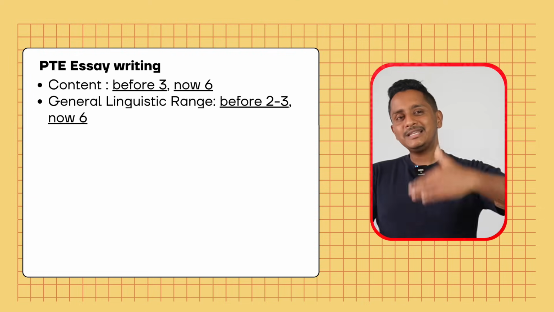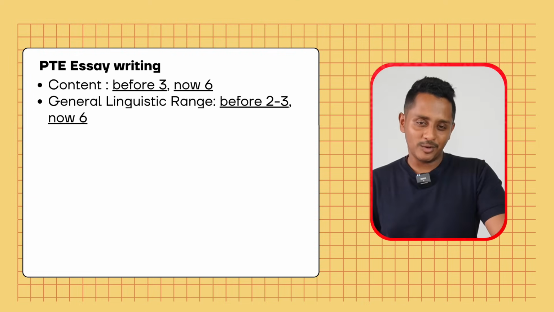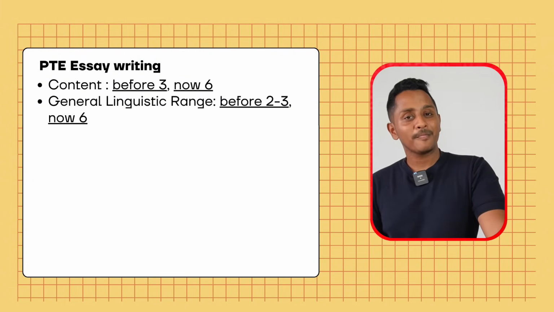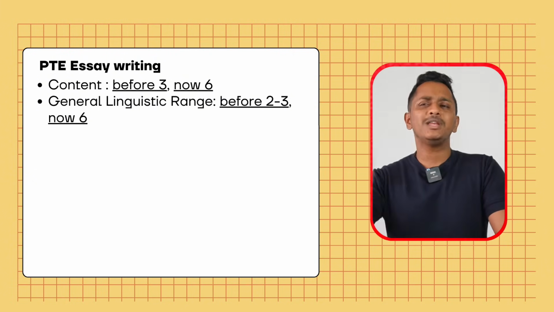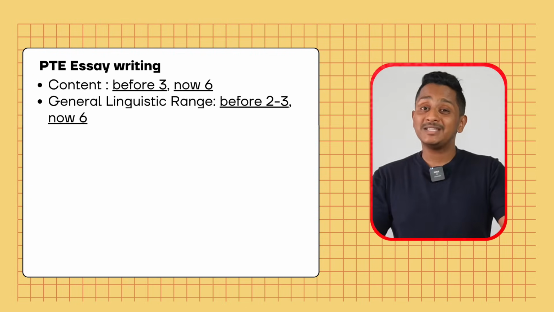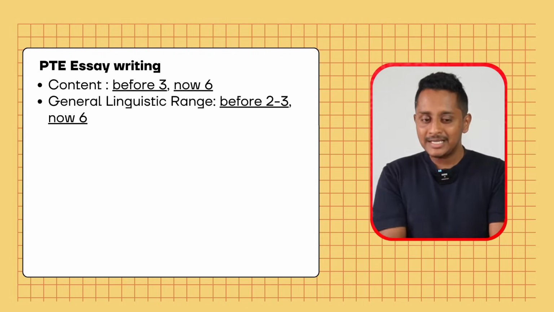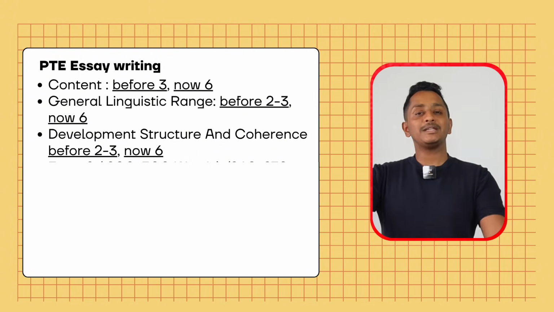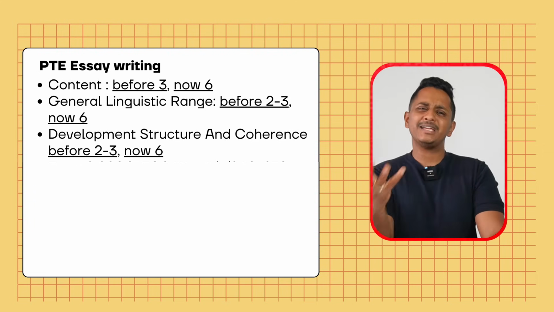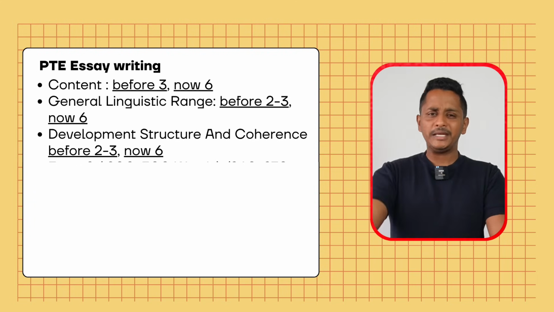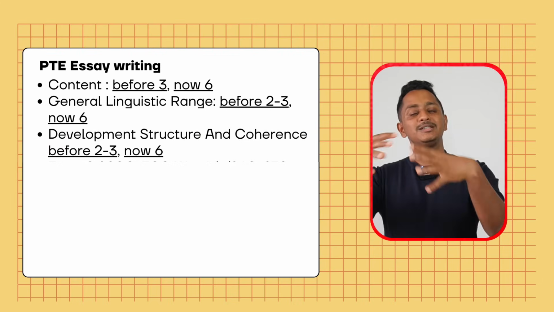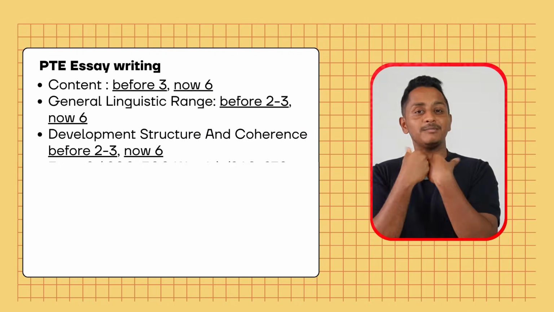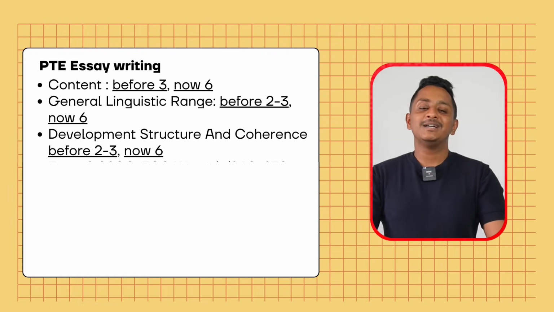Next change is general linguistic range. Earlier it was 2 or 3 marks. Now it is 6 marks. What is this general linguistic range? Very shortly I'm going to help you understand in detail what it is. Development, structure and coherence. Earlier it was 2 or 3. Now it is increased to 6. This is an IELTS concept. We will talk in detail about this development, structure and coherence. A bit tricky concept, but I'm there to help you understand in detail.